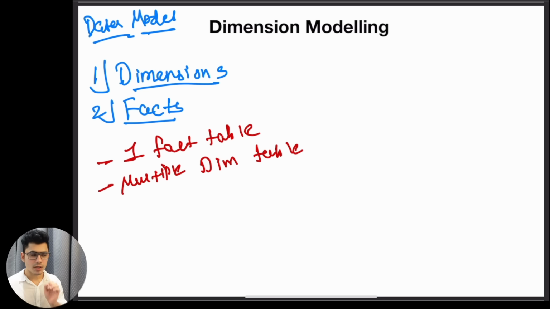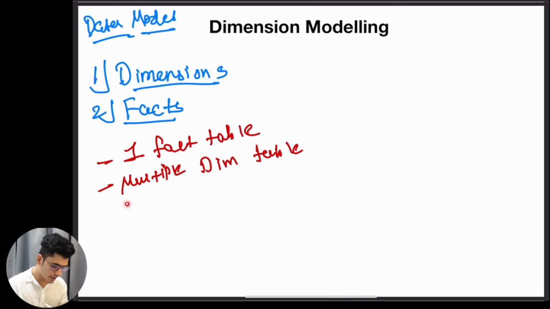The fact table will store the information about the quantitative data points, such as something that you can measure in the business. It can be the sales amount, quantity of the product that got sold, revenue, profit. All of these are the quantitative values that get stored inside the fact table. The fact table stores all of the quantitative attributes about the business that you can measure, and it is the center of your dimensional modeling. We will understand about that.